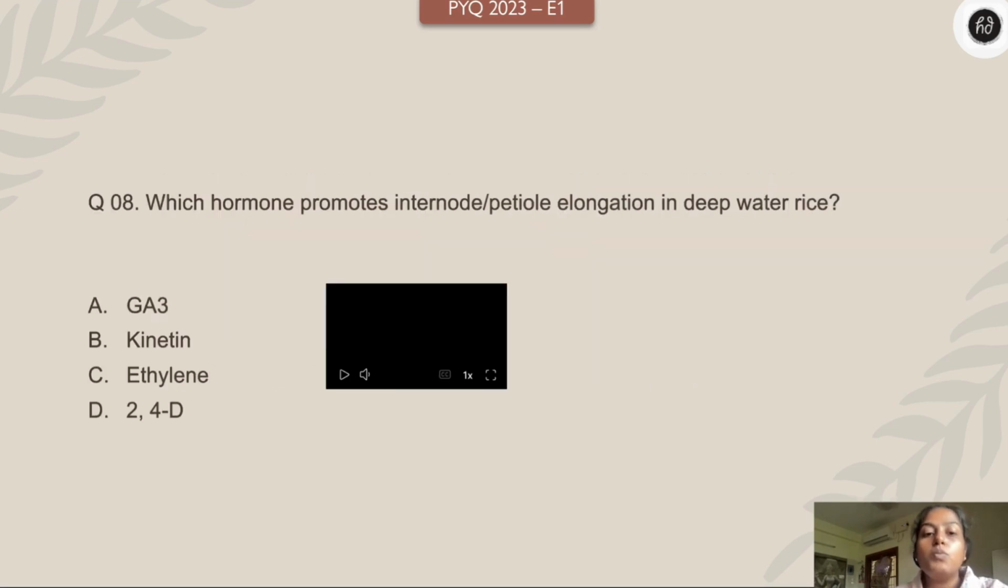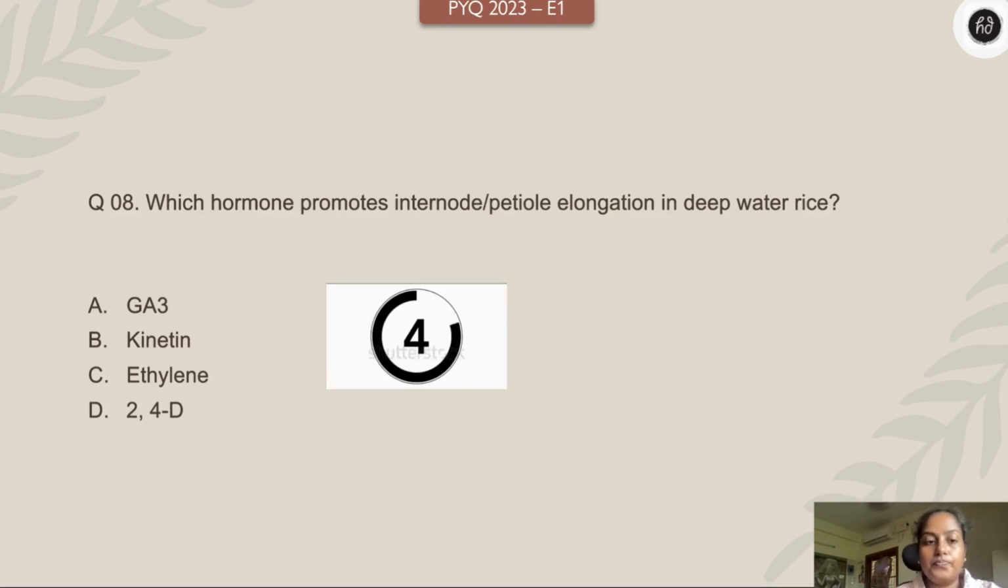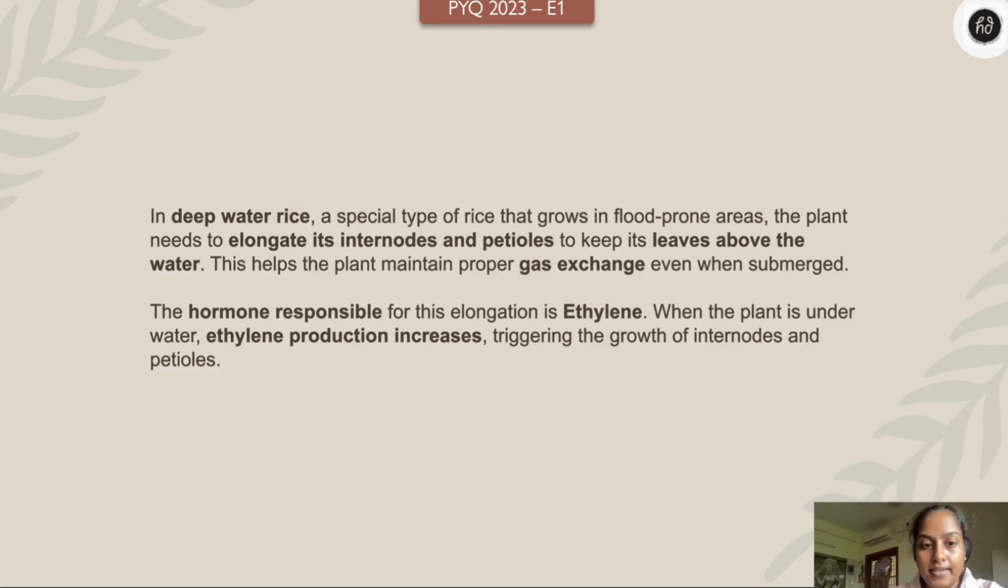Very important. Which hormone promotes internode or petiole elongation in deep water rice? GA3, kinetin, ethylene, 2,4-D. Your time starts now. Very simple questions now, children. The level I would say is very easy, and the answer here is ethylene, right?